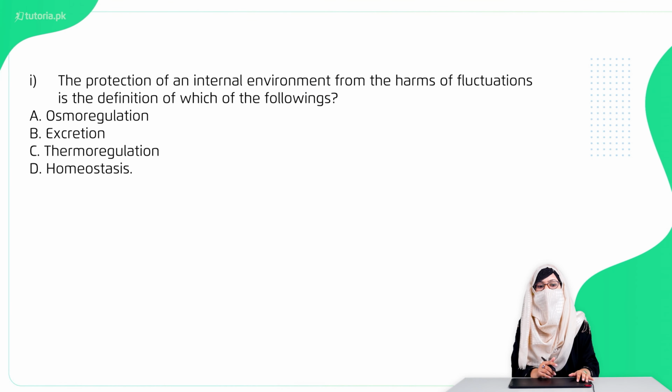Now we will discuss the MCQs that are present in your chapter. So the first MCQ is number 1. The protection of an internal environment from the harms of the fluctuation is the definition of which of the following? Osmoregulation, excretion, thermoregulation या homeostasis. The right option है option D, homeostasis.